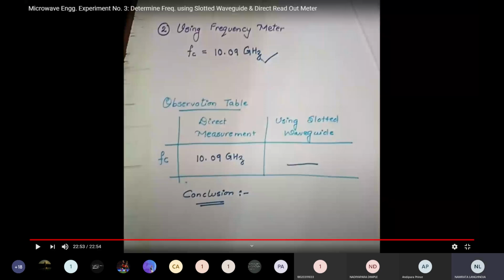In the conclusion you saw that your direct measurement value and the slotted waveguide section value frequencies are not the same. Now can anyone tell me why the frequencies are not the same using the direct measurement as well as using the slotted waveguide? Though the microwave test bench is the same, why are we not getting the same answers? Can anyone tell me?